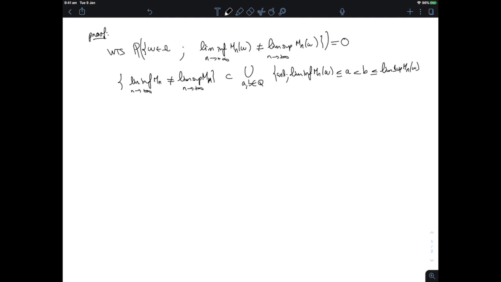Right, if there is a gap, then I can fit an interval in that gap, and in that interval I can fit a possibly smaller interval with rational endpoints by the density of the rationals. So I'm going to call this set A_{a,b}. And because I'm taking a countable union of such sets, it is sufficient to show that every one of them has probability 0.